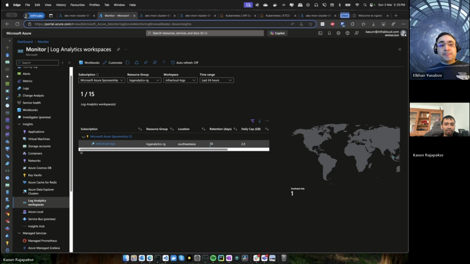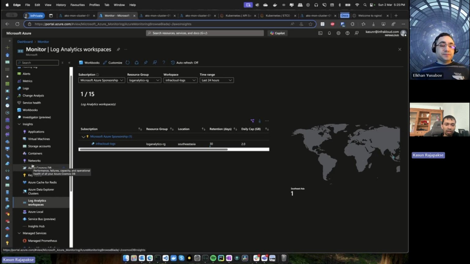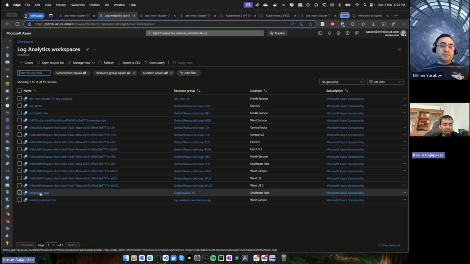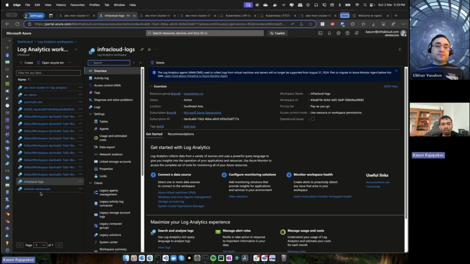The next thing we will take a look at is the Log Analytics Workspace. As we previously mentioned, Azure Log Analytics Workspace is a place where you can send a lot of data, not only logs.